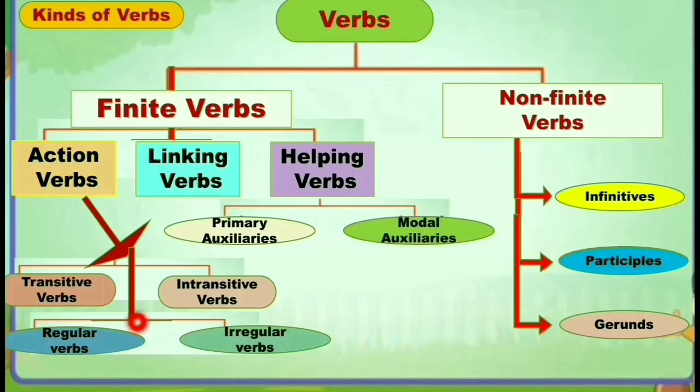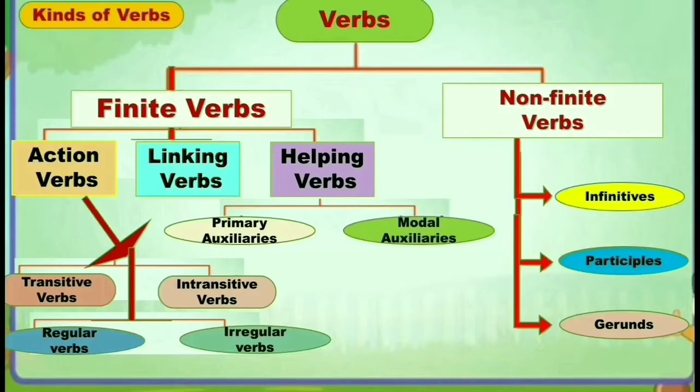So this is one group of the verbs, various types of verbs.